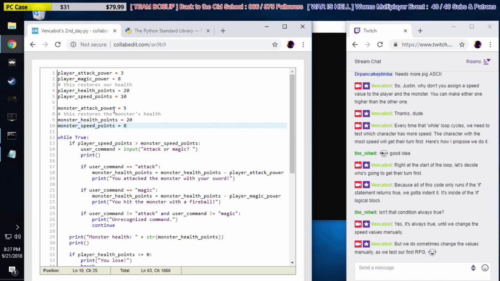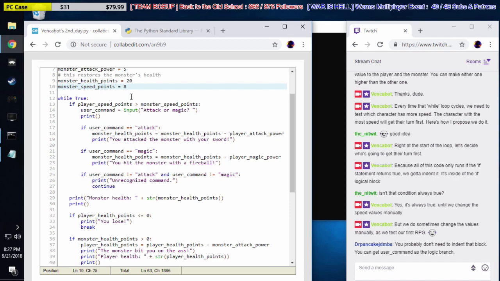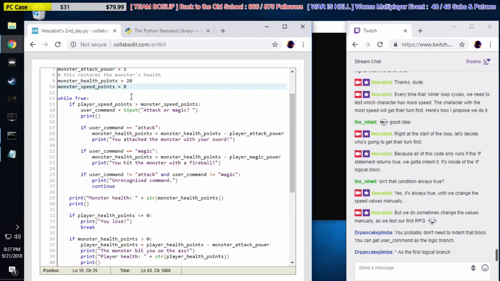There's an idea called a constant that we're not talking about yet, but I'm going to introduce the idea of constants soon. Just so you guys know for the future, if you have a variable in your code that never changes anywhere else in the code, it's called a constant. So basically the player attack power, the magic power, and the speed points are all constants. They're not changing in our code.